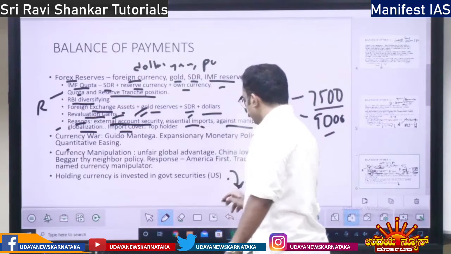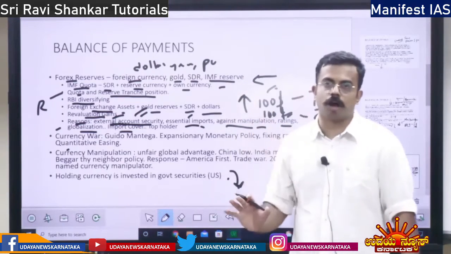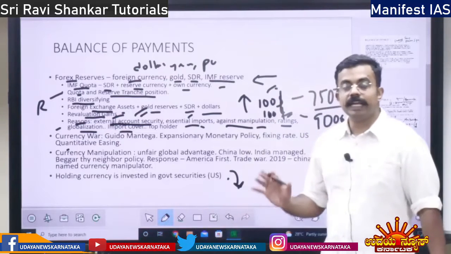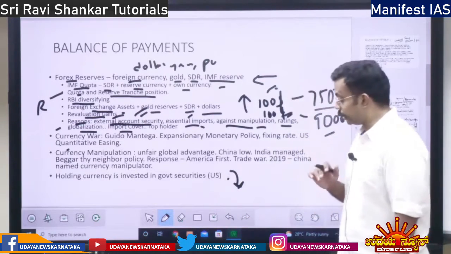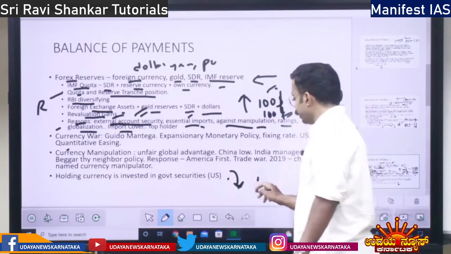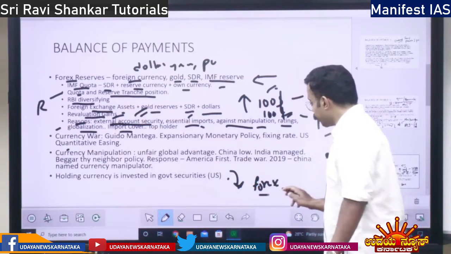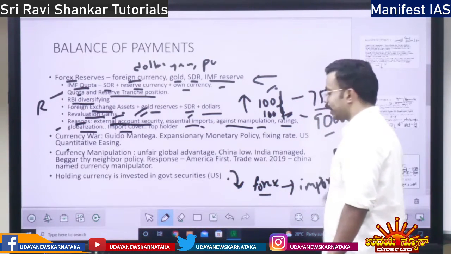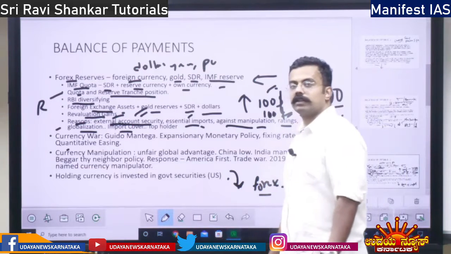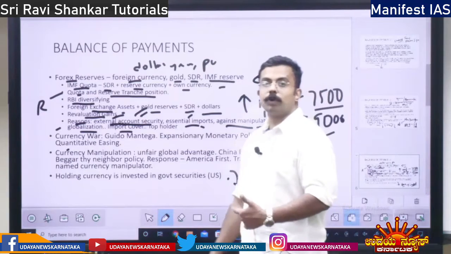So, what happens when the foreign currency inflow stops suddenly? We need essential imports: oil, medicines, all those things. So what will happen? If we have Forex Reserve, it is going to help us import, because foreign countries are not going to respect the Indian rupee. Dollar they will respect. So if we have Forex Reserve, it will help us import the goods.